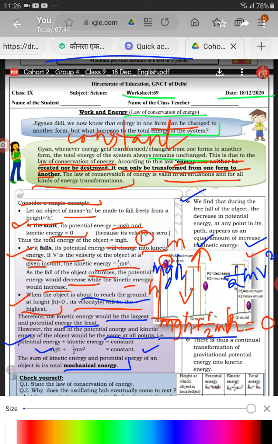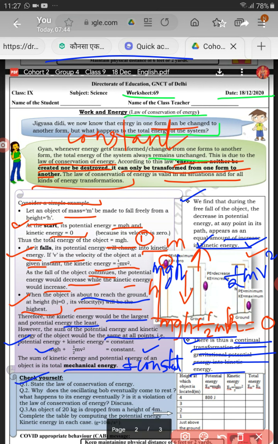So we find that during the free fall of the object, the decrease in potential energy at any point in its path appears as an equal amount of increase in kinetic energy. That's why total energy, that is total mechanical energy, is constant. Thus, there is a continual transformation of gravitational potential energy into kinetic energy.